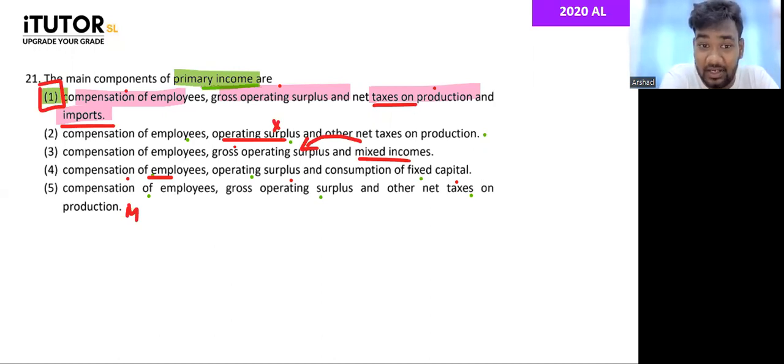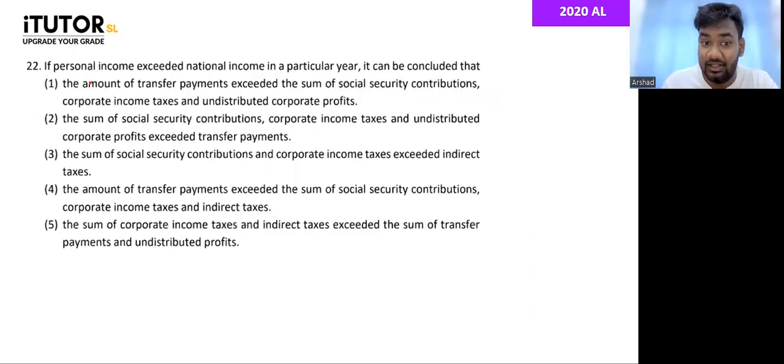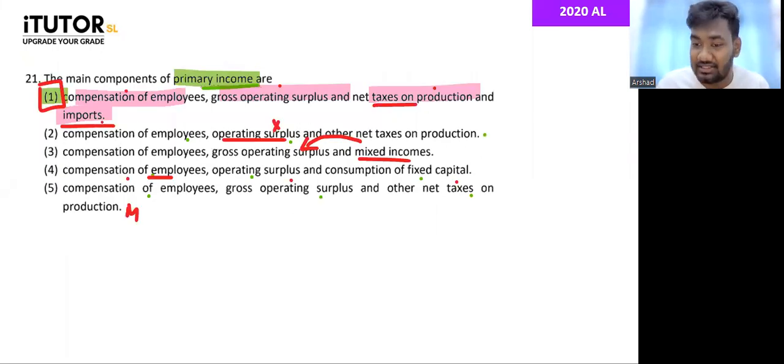Fine. 2020 question number 1. That's the thing to note, so put a star and keep. Right. Next one, 2022. If personal income exceeded national income, not, guys, imports is not the income, it's taxes on imports. Here, net taxes on production and imports. We are not saying imports is income, we are saying the taxes on imports.